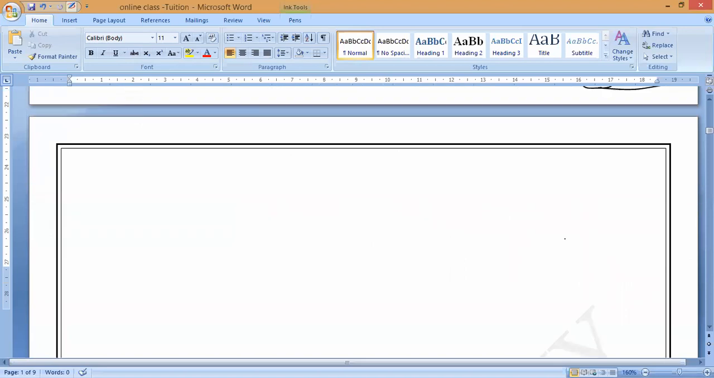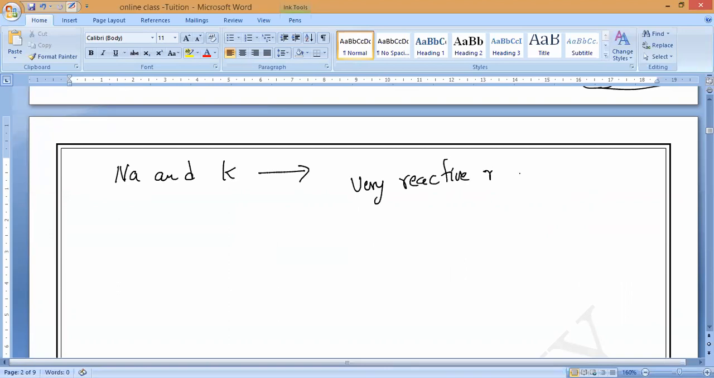You can observe here that sodium and potassium react even at room temperature itself. So we can say they are highly reactive metals, not low reactive metals. Sodium and potassium we call very reactive metals. What should we call them? Very reactive metals. You have to understand that. Understood? Please respond.